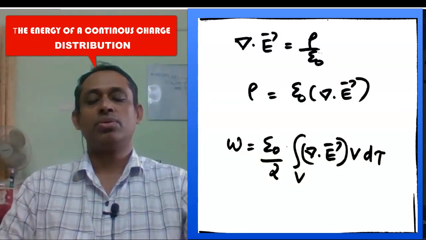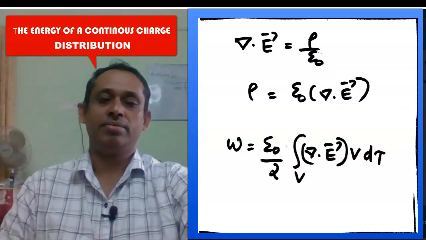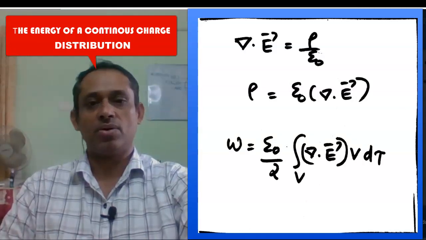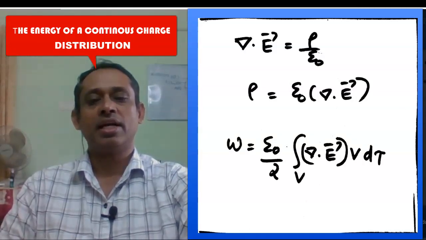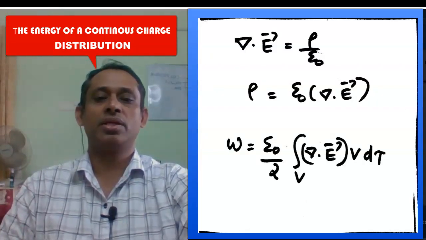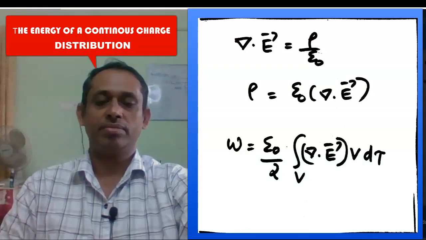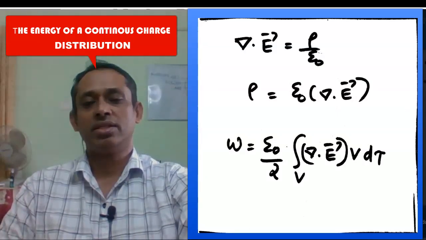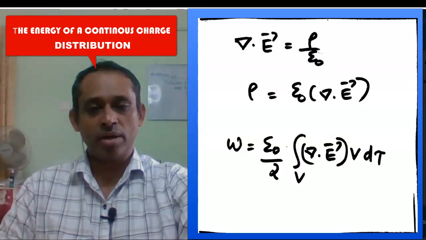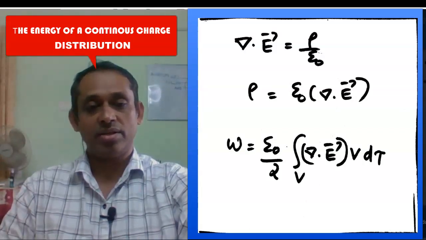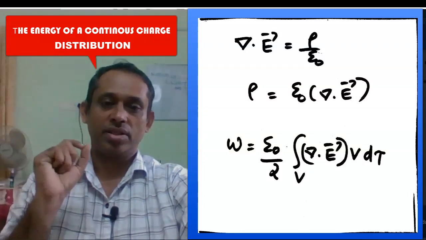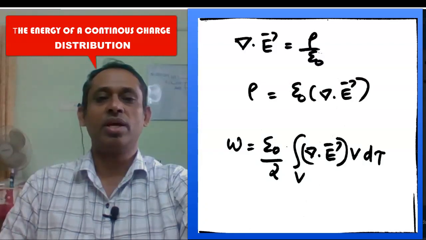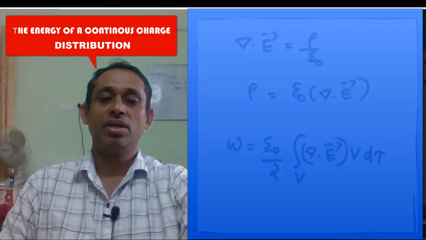So rho is equal to epsilon 0 del dot E. In the expression for rho, I am substituting epsilon 0 del dot E. So W, the work done, is given by epsilon 0 by 2 integral volume del dot E times V d tau, where V is the potential.